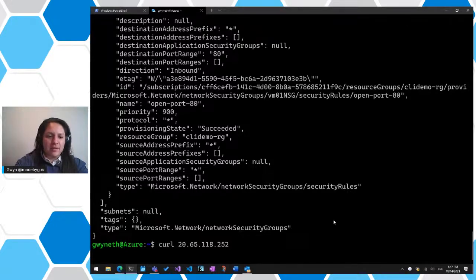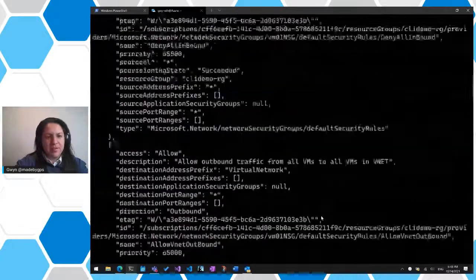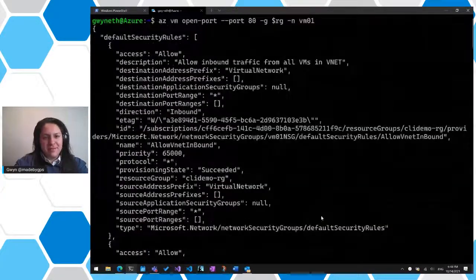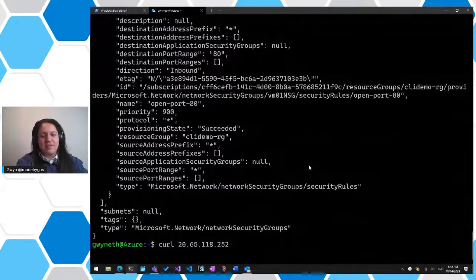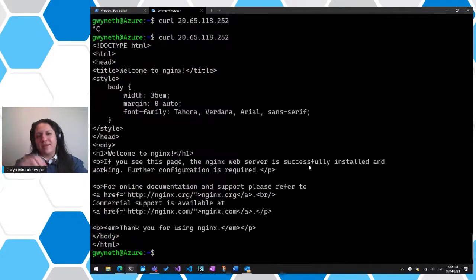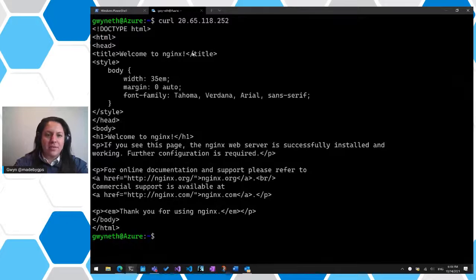Come on. VM01. Did I open the right one? I'm pretty sure I did. VM01. Yes. Still not working? Let's try it once more. There we go. Haha, I knew it. All right, so just to double check, I did curl the IP address, and you see we returned the HTML of the static page of the VM.